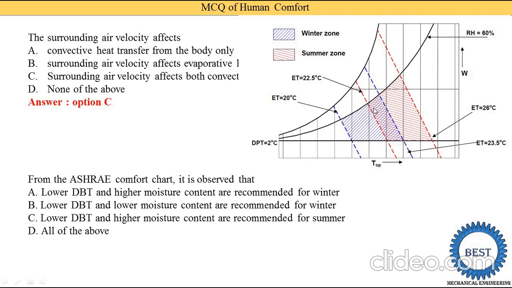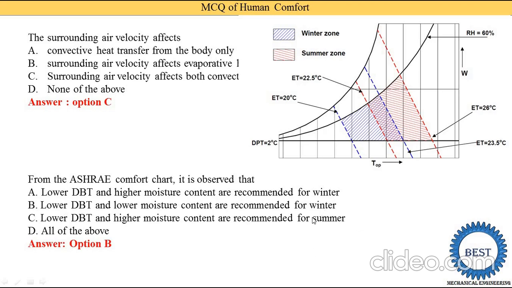So what is the correct answer for the winter season? Lower dry bulb and higher moisture content. Here we see higher moisture content is required in summer, so we move to the second answer. Lower dry bulb temperatures and lower moisture contents are recommended for winter. Here you see it is lower. So what is the correct answer? The correct answer is option B.